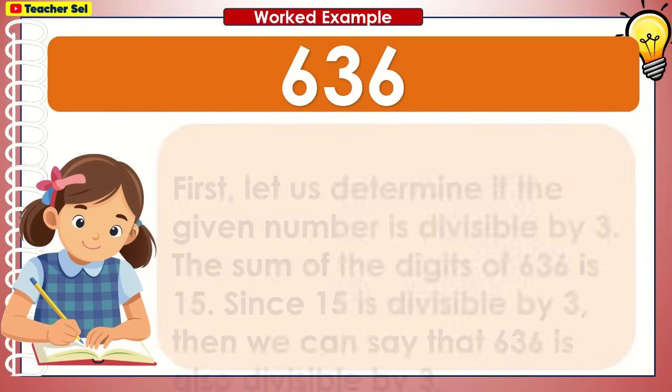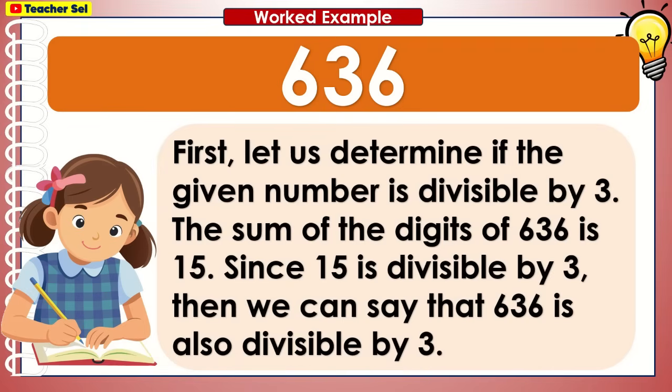636. First, let us determine if the given number is divisible by 3. The sum of the digits of 636 is 15. Since 15 is divisible by 3, then we can say that 636 is also divisible by 3.